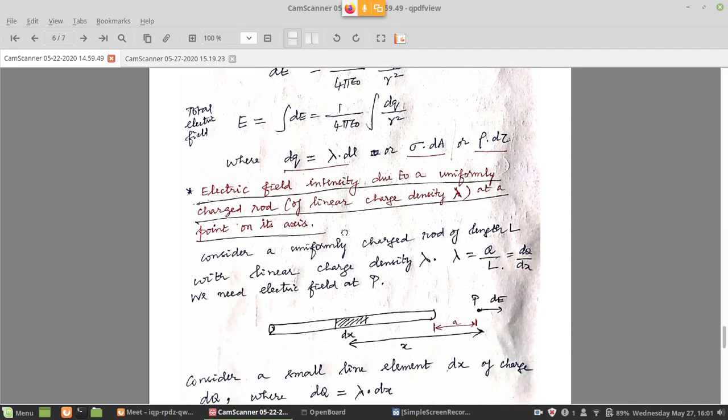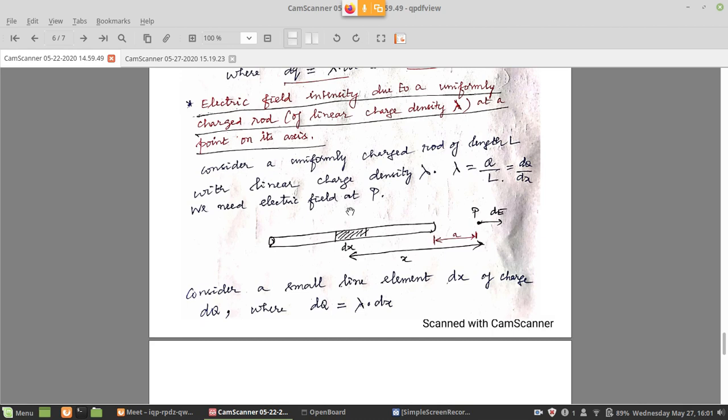First, as a first application, we will do the electric field intensity due to a uniformly charged rod. So a rod is a linear object. Of course it is very thin, a thin rod we are considering, and it is placed along a particular axis, in this case let us say the x-axis. Now what is the electric field due to this charged rod at a point on its axis?